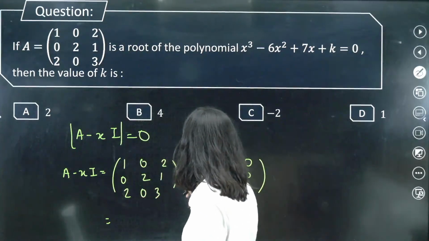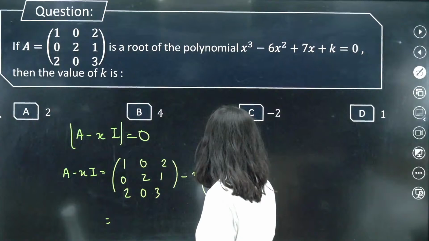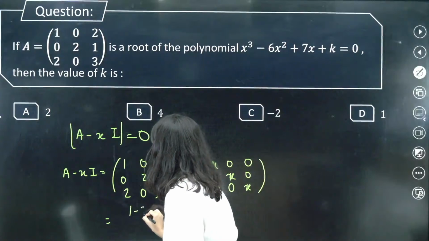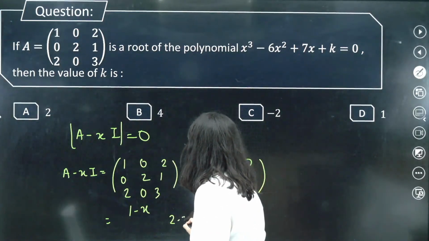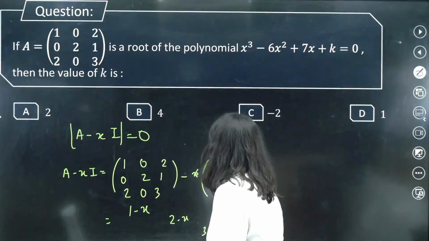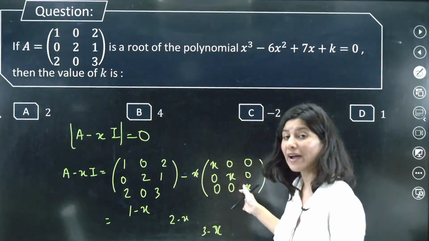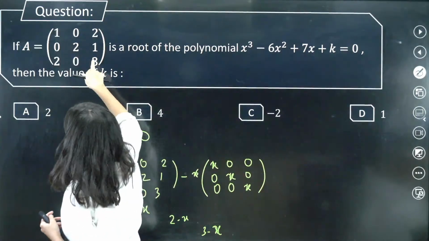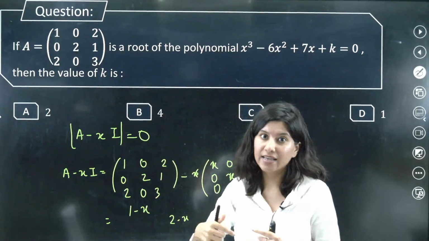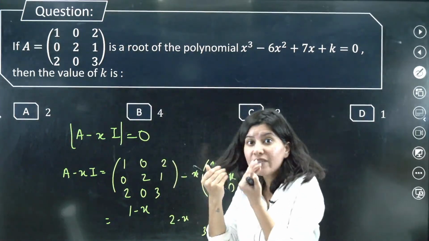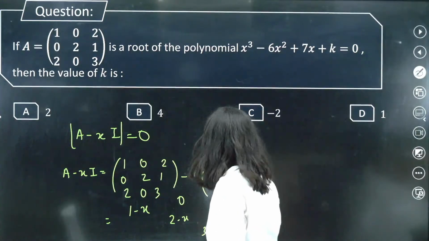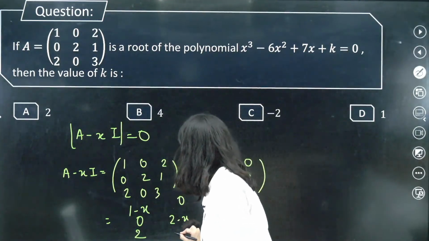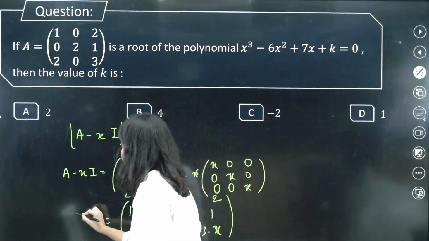So X multiplied inside gives 1 minus X, 2 minus X, 3 minus X. I have a shortcut for this as well, you don't have to do this every time. In all the diagonal elements you subtract X: 1 minus X, 2 minus X, 3 minus X, and everything else stays as it is. So this is 0, this is 2, this is 0, this is 1, this is 2, this is 0, and this is your A minus XI.